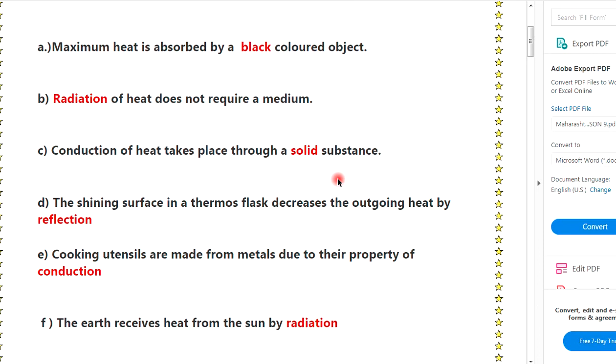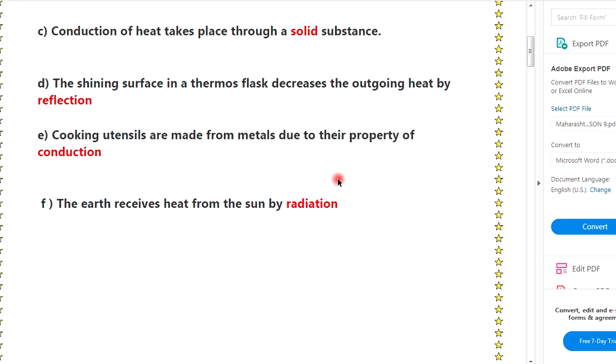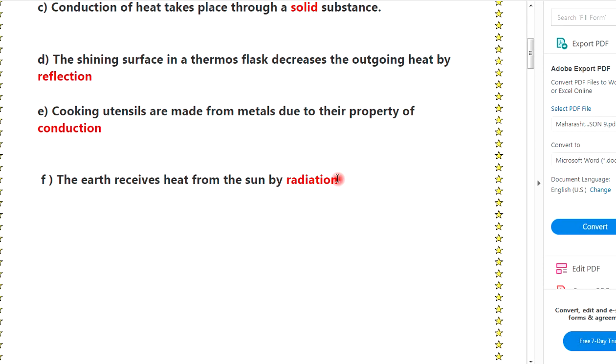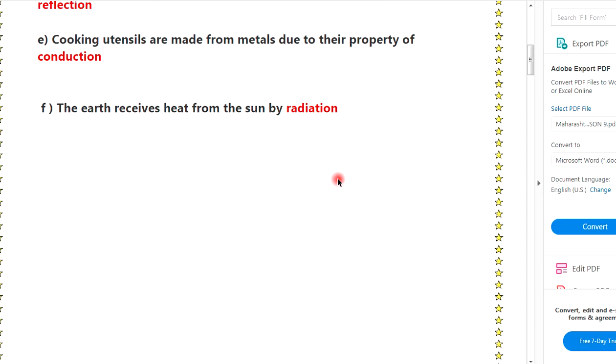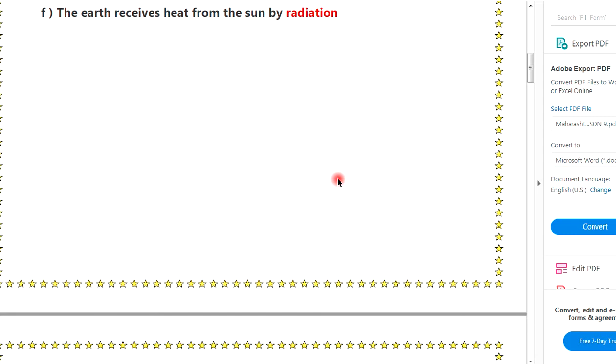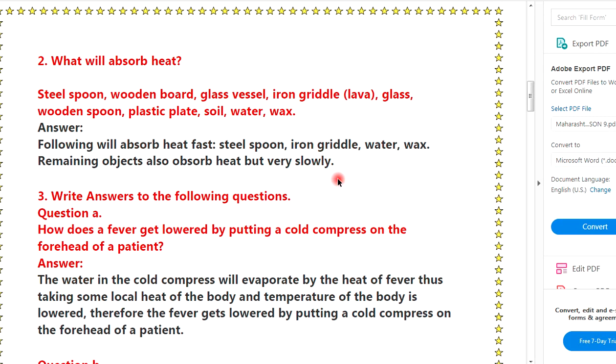Fill in the blanks. A. Maximum heat is absorbed by a black color object. B. Radiation of heat does not require a medium. C. Conduction of heat takes place through a solid substance. D. The shining substance surface in the thermos flask decreases the outgoing heat by reflection. E. Cooking utensils are made up of metal due to their property of conduction. F. The earth receives heat from the sun by radiation.